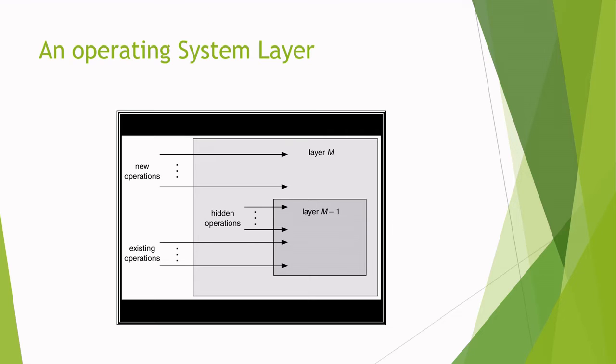If an error is found during the debugging of a particular layer, the error must be on that layer, not on the lower level layers. That we can assume, or that we can ensure.